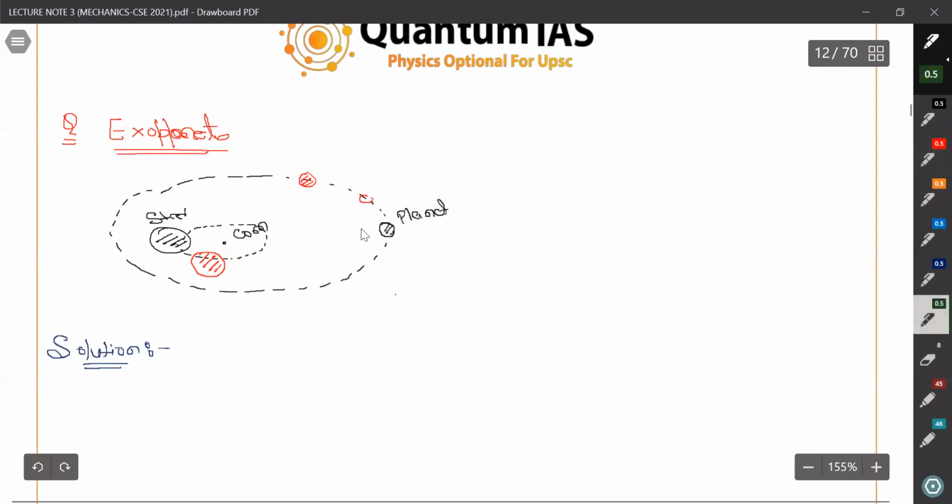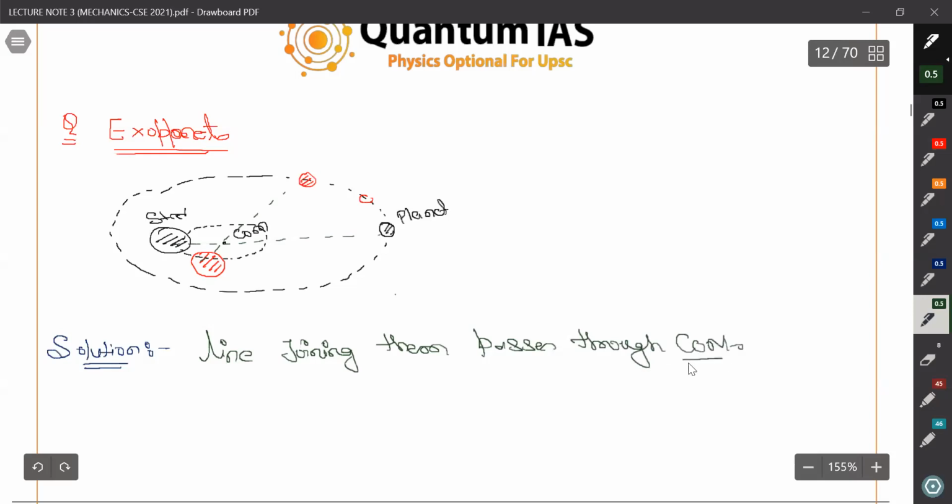What they will always maintain is that the line joining both of them passes through the center of mass. We have already discussed it.